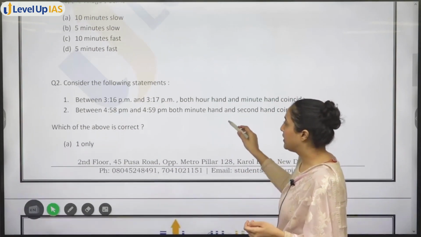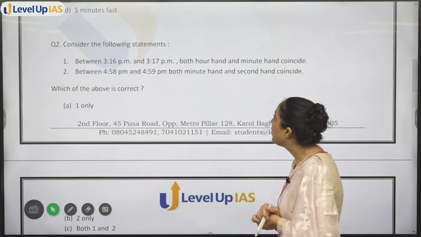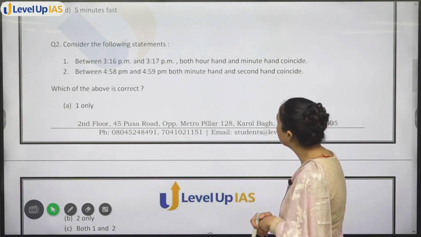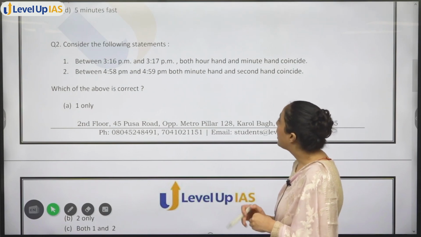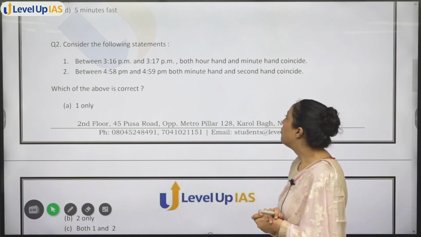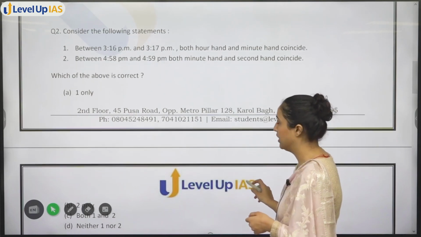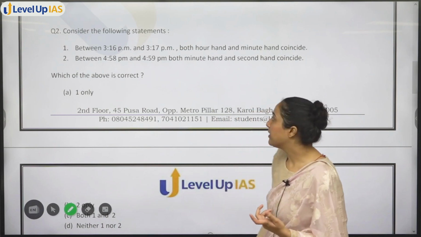Consider the following statements. Between 3:16 p.m. and 3:17 p.m. both hour hand and minute hand coincide. Okay. Between 4:58 p.m. and 4:59 p.m. both minute hand and second hand coincide. Okay. ठीक है. So सबसे पहले तो statement 2 को, if you will look at statement 2,